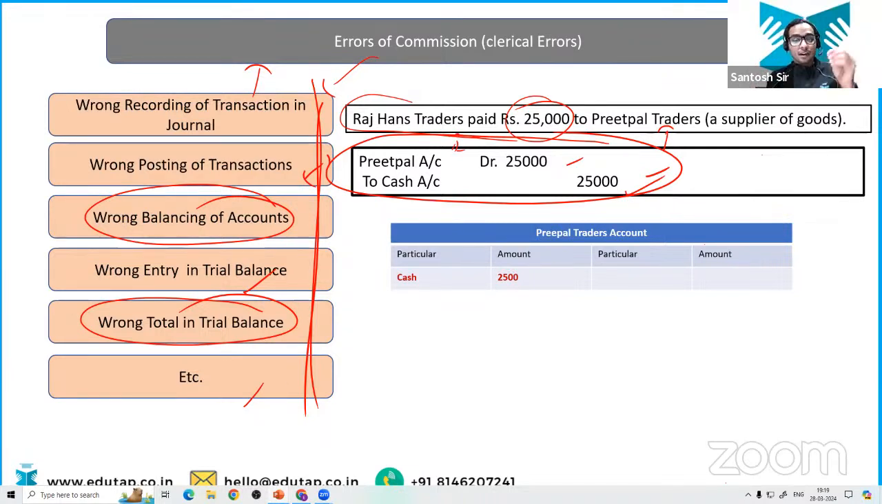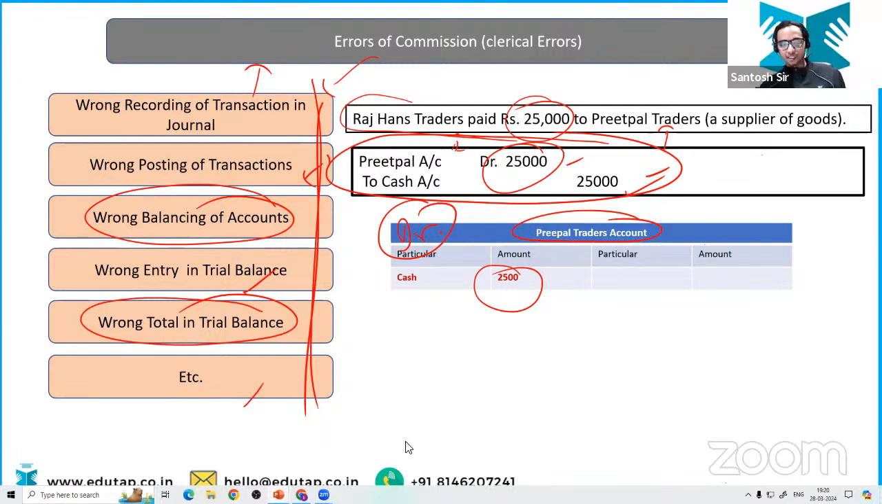But now the accountant has made a mistake while posting this entry to the ledger account. Instead of 25,000 on the debit side of Preetpal's account, he wrote only 2,500. It's a clerical error. It's the error of commission. Everybody now knows the trick: wherever you see a clerical error, it is going to be an error of commission.